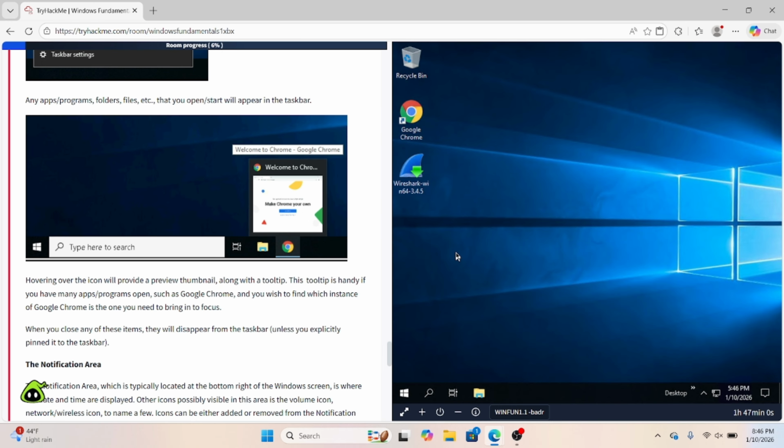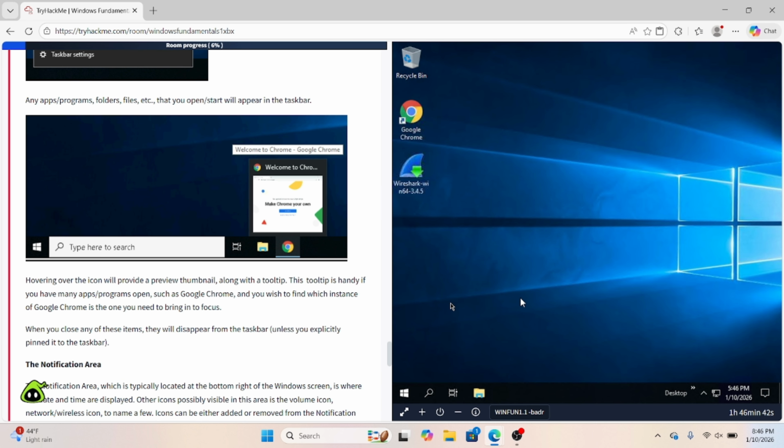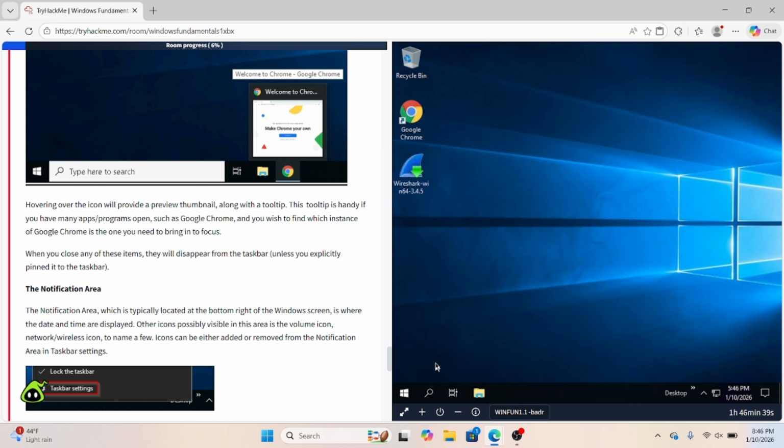Any apps and programs, folders, and files that you open from the start menu will also appear on the taskbar as well. So if I go into Google Chrome or Wireshark, all that's going to be down here. As you can see on mine, this is Windows version 11. I have the Windows Explorer open. I have my recorder open right there as well, so it'll show that right here.